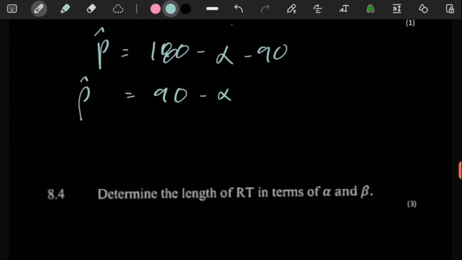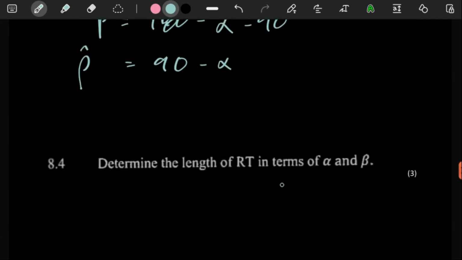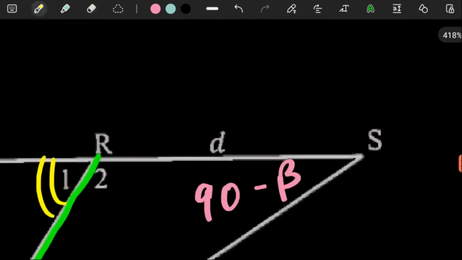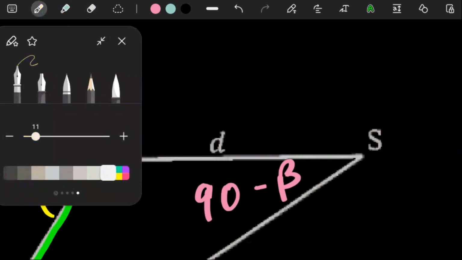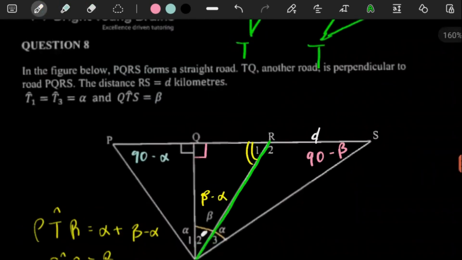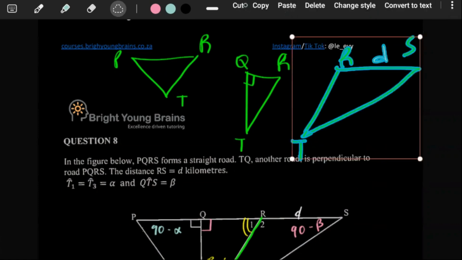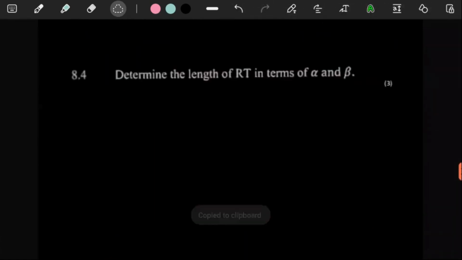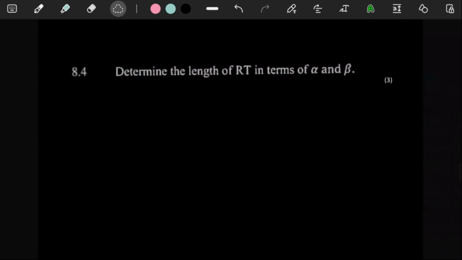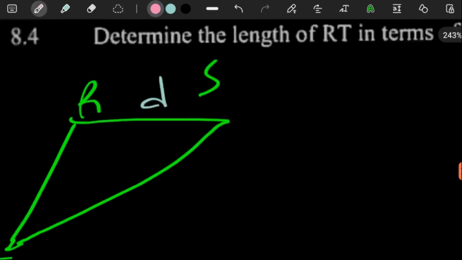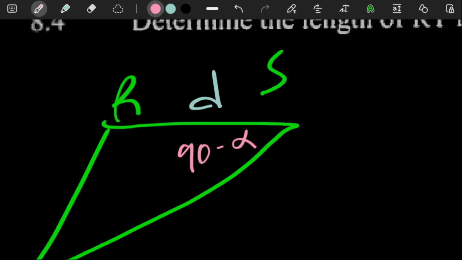Let's move on. For 3 marks, determine the length of RT in terms of alpha and beta. Even though it's not an actual length, right? As long as there's D in our sketch, you want to use it as though it was a length given. So the only way we can make use of D is if we make use of this triangle here, the triangle RTS. This is the only viable triangle to use. D is not an actual length given, but we have to make use of it as though it was. So remember this here, we worked it out to be 90 minus beta.